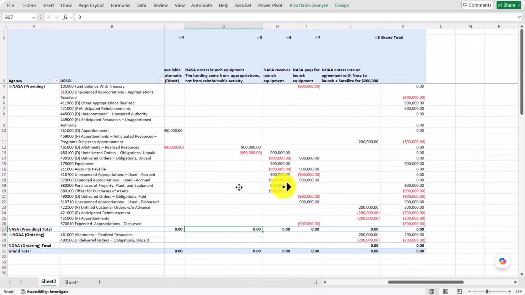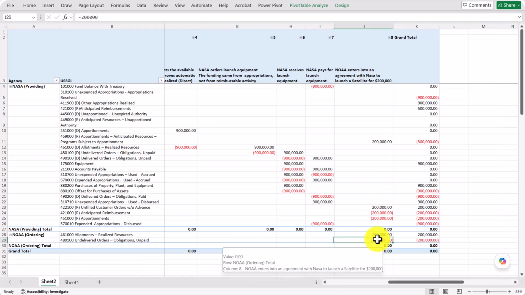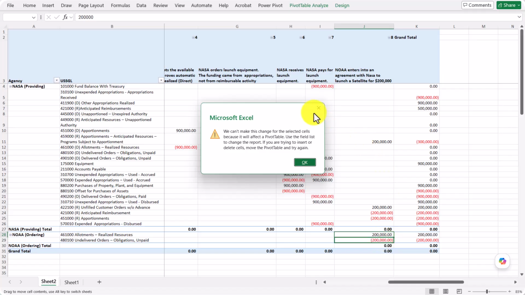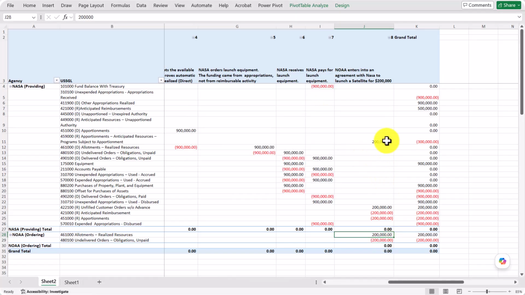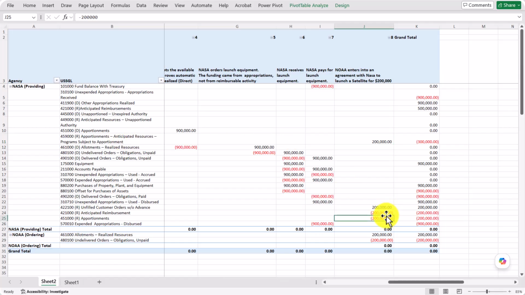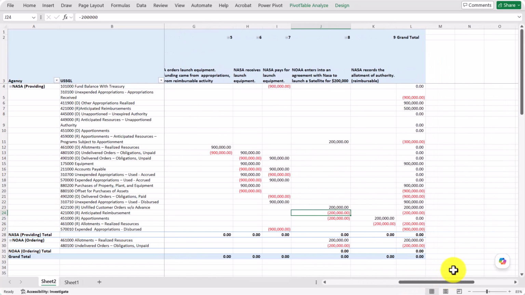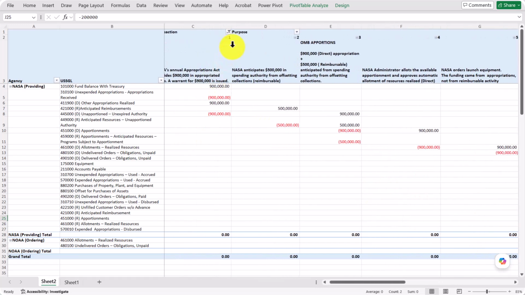Okay, notice we have NOAA coming in. This is because NOAA entered an agreement with us, right? So our UDO is recorded because they entered an agreement, essentially a contract. And we can record our apportionments, anticipated resources. It's moving down. We have our anticipated reimbursements, apportionments, great stuff. Now I know this is getting kind of big, but it's all good. So we record our allotment of reimbursable authority. Just notice how things are getting moved, the balances of budget authority, which is important. We've got to track that.